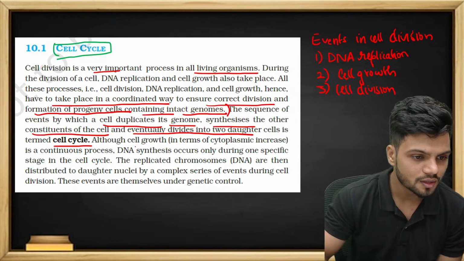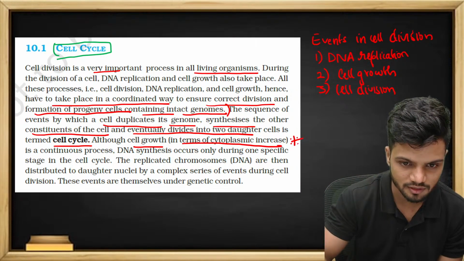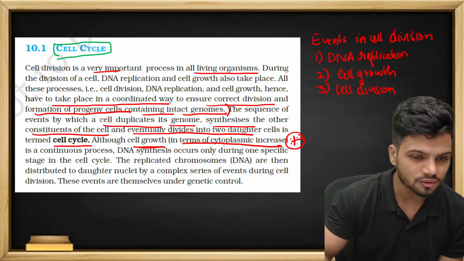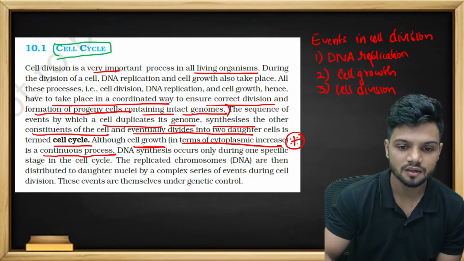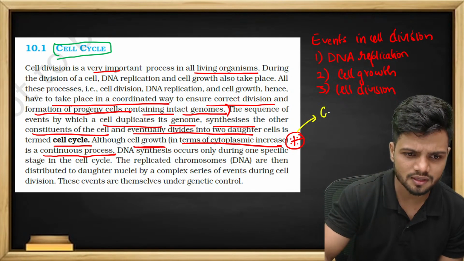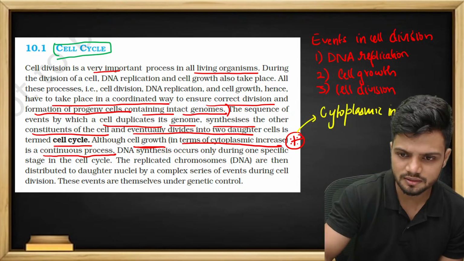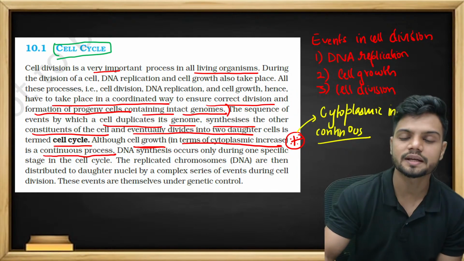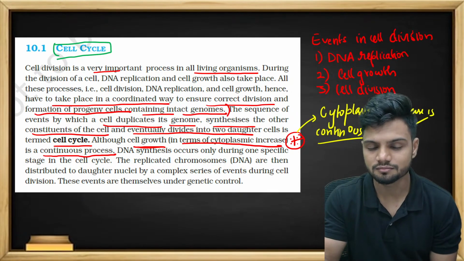Although cell growth in terms of cytoplasmic increase is a continuous process. This is a very important line of NCERT which everyone misses. If I ask you a question, students, an assertion-reason: cytoplasmic increase is a continuous process. Simple assertion they'll ask you. You'll be like, yes sir, the assertion is correct. They can give you some random reason, then they'll give only assertion is correct, reason is wrong. They can give you a question like that.